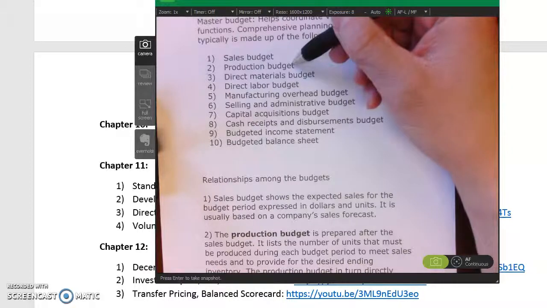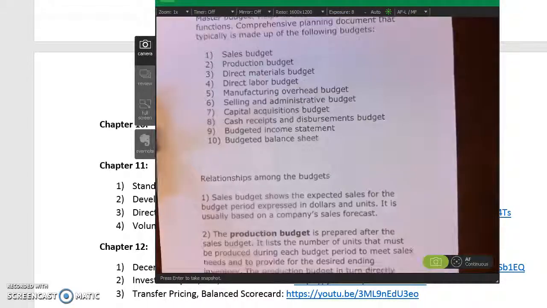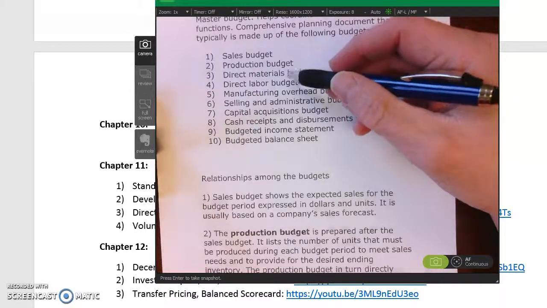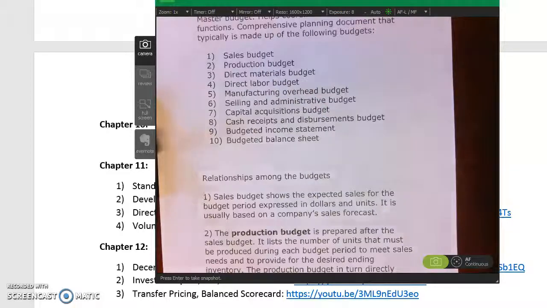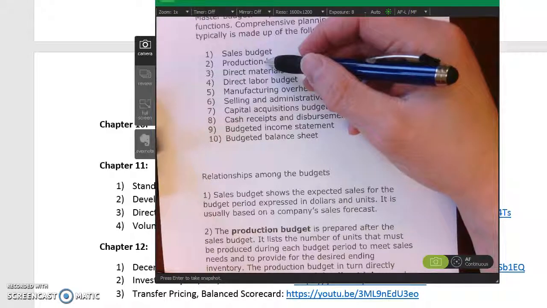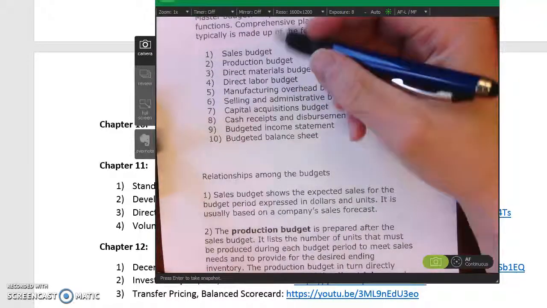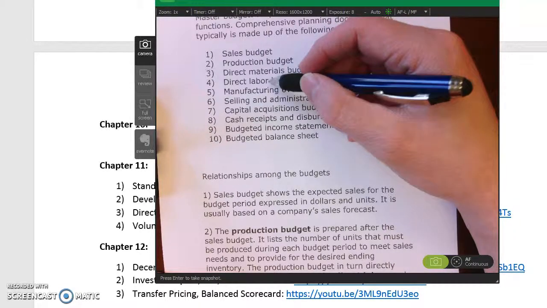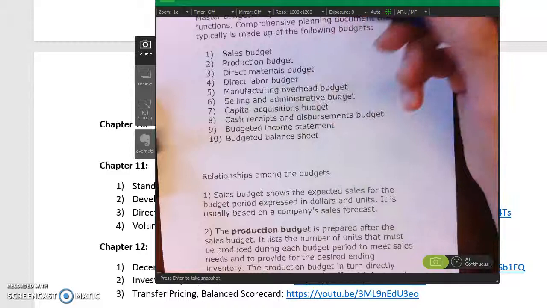The production budget, which we'll talk about, shows us how many units we're going to make. How many units are we going to make? Now, obviously, we have to make enough to satisfy the sales, but we may want to have some excess ending inventory just in case our sales are more than we thought and we don't have back orders or stock outs. Okay? The direct materials and direct labor flows from the production budget. Okay? So how much we produce dictates how much materials we have to buy, how many people we need to employ, and maybe how many lemonade stands we need to have.